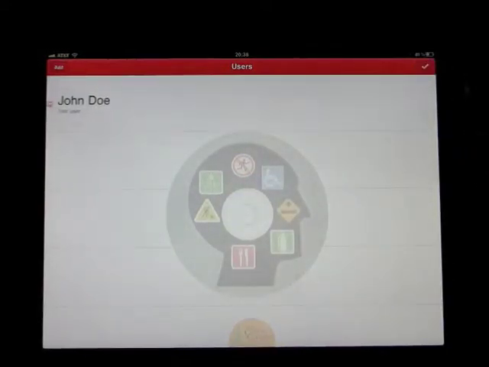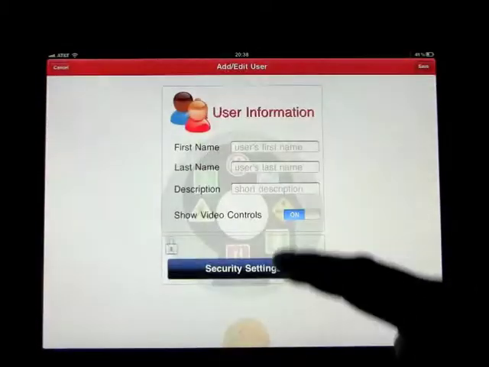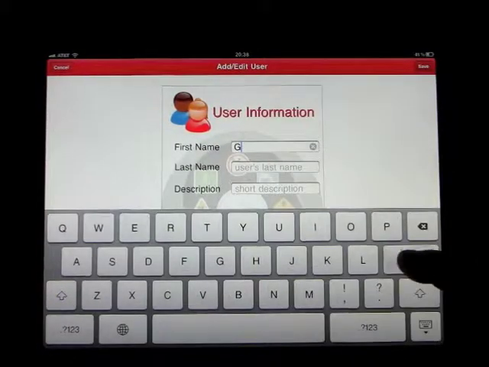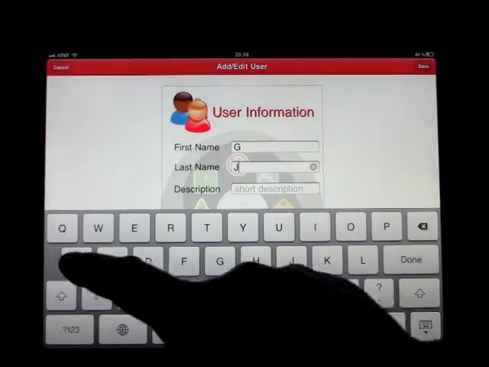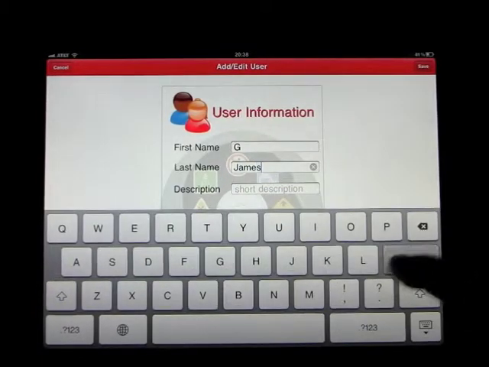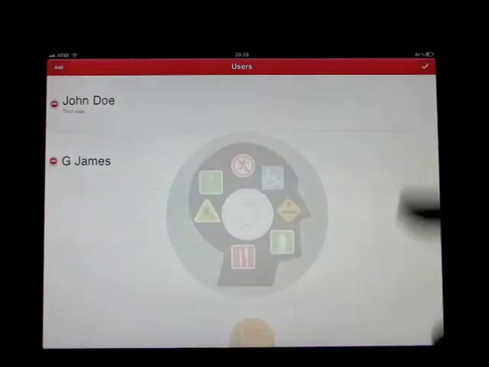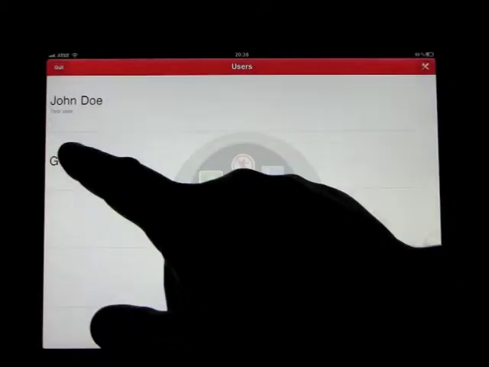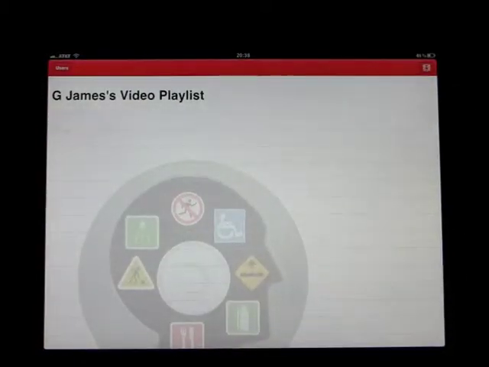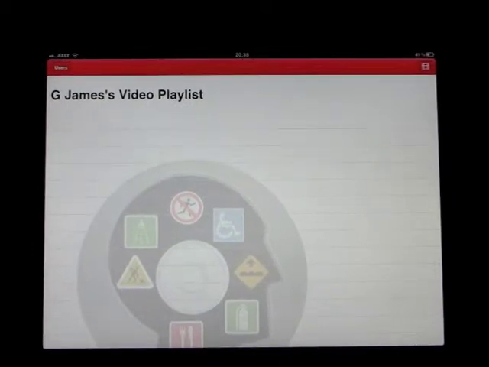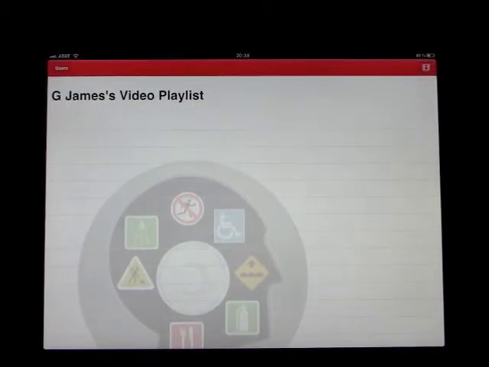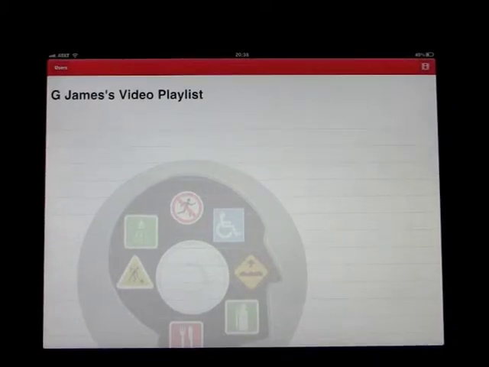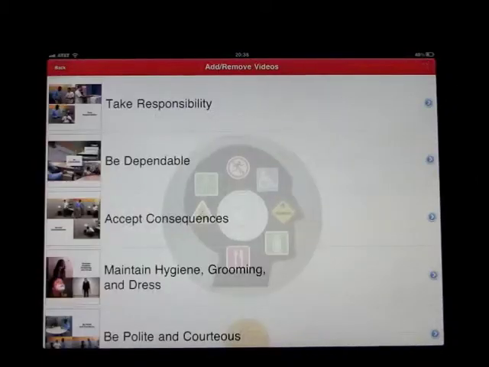And we're going to create a user. So let's enter my name. And we'll save that, and we'll say yes, that is correct. Now when we click on my name, you'll notice I don't have a playlist. A playlist is a selection of those scenarios that you just saw that you can concentrate on or play, if I have to learn 2 of them, or if I'm unfamiliar with 1 or 3 or 5 of them, and so on. So what you do is you click on the film strip.